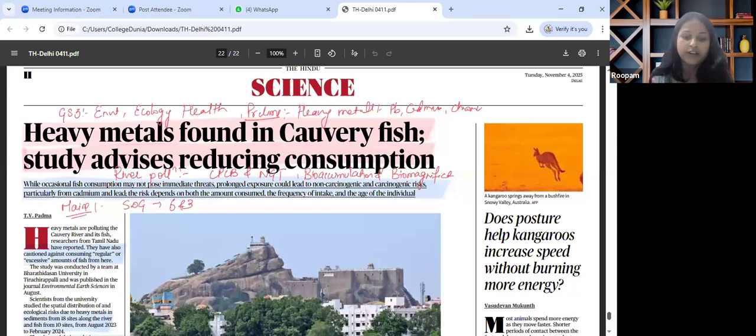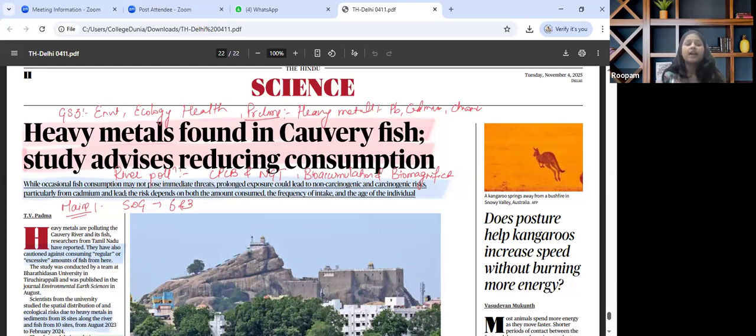What are the basics of it? This could be even linked for mains perspective with regard to linking pollution control with SDG goals 6 and 3, interlinking it with river rejuvenation projects, public health implications, and the need for integrated water governance as well. So this is how this particular article is to be read.